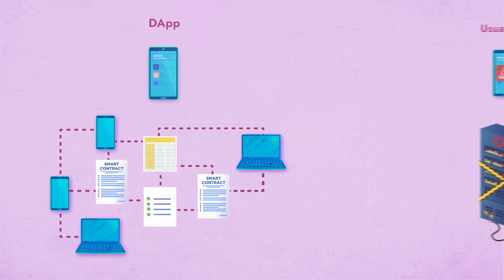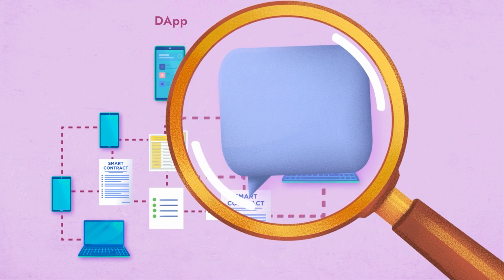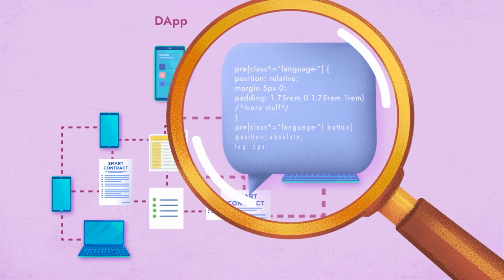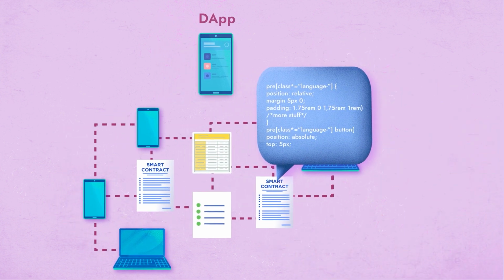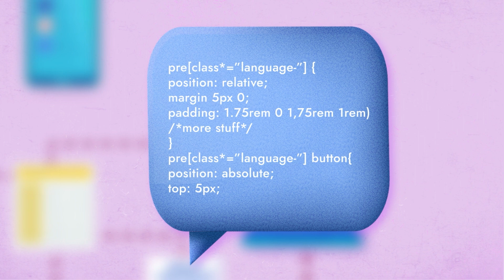DApps also offer a much higher level of transparency compared to centralized services. Open source code, smart contracts, and anonymous authentication methods like crypto wallets are used in decentralized applications. This prevents developers from embedding hidden functionalities in DApps and restricts their access to users' personal data. Another advantage of DApps is the limited control developers have. In simple terms, a company cannot alter rules, functionalities, or even shut down an application against a user's will. Any proposed changes must first gain approval from the community.